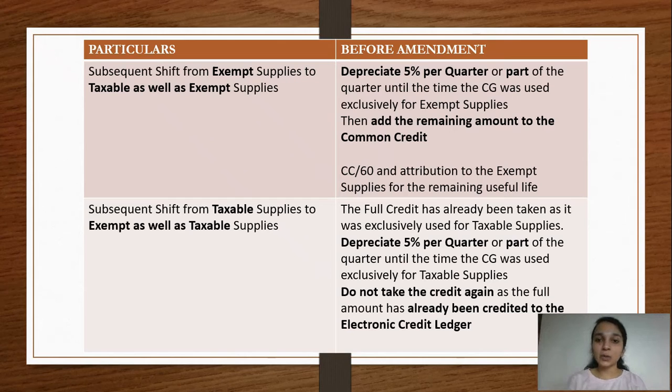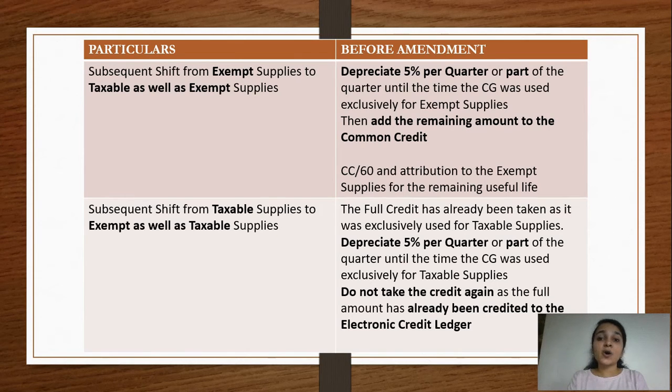So from 1,20,000 we are deducting 5% for the quarter of April, May and June. That comes to 6,000. So when we subtract 6,000 from 1,20,000, we get 1,14,000, which is now our common credit. Now what was done previously, this 1,14,000 was divided by 60. But please understand, the total useful life of the asset is 5 years, that is 60 months, but we have already used the asset for 3 months.